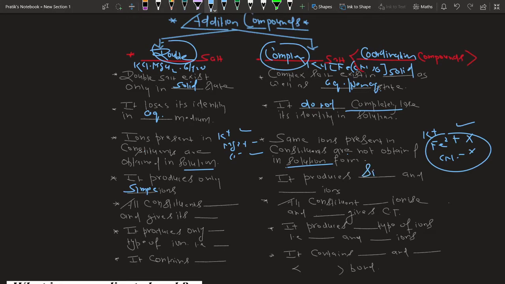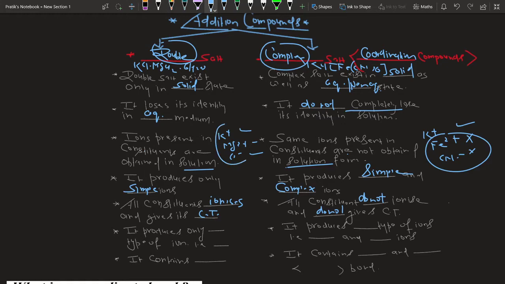The ionizable part is referred to as simple ions and the non-ionizable part is referred to as complex ions. Here all constituents ionize and give their confirmative tests. In the complex salt, all constituents do not ionize and do not give their confirmative tests.